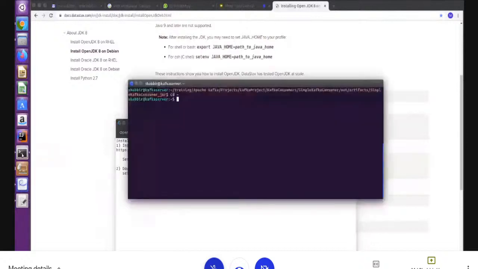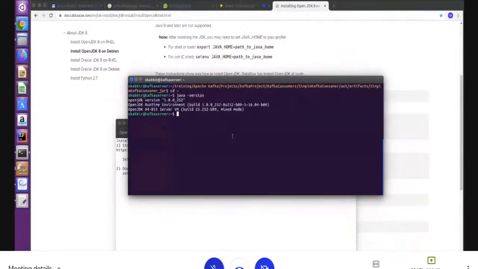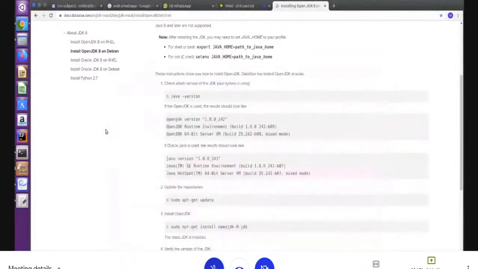Once your installation is done, you have to write here to check whether Java is available or not. We'll check the Java version. Yeah, Java 8 is available here. If it's not available, then we will install it using this command.